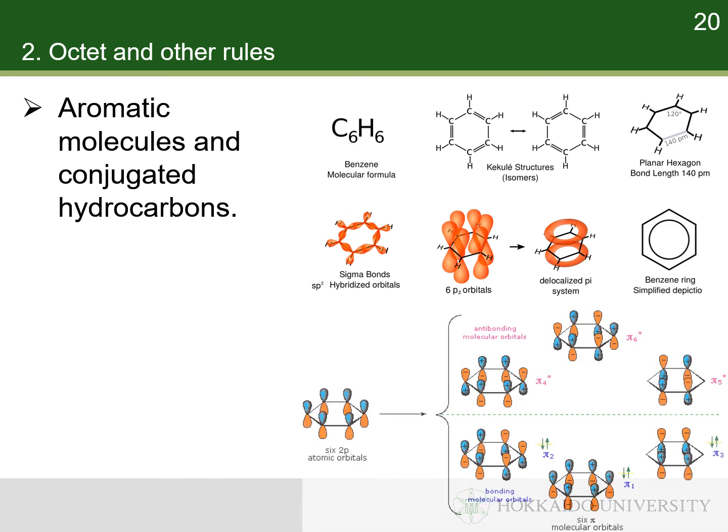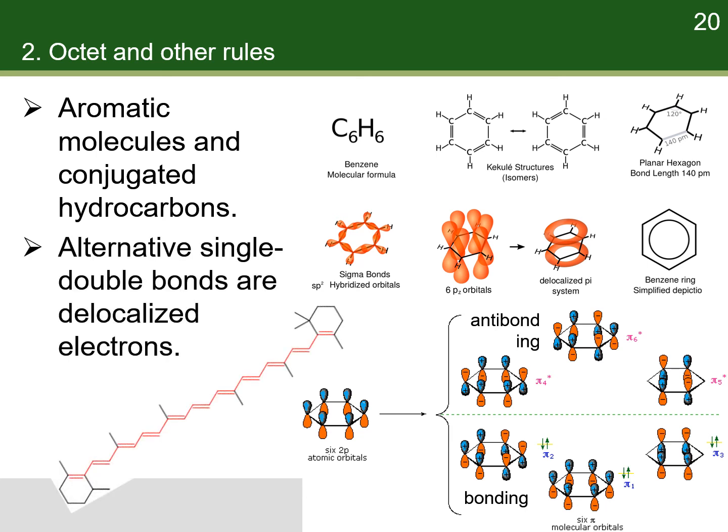The molecular orbital diagram of benzene from the 2pz orbitals is shown below. There are 3 bonding orbitals and 3 antibonding orbitals. There are 6 electrons in those orbitals. In the ground state, all electrons are in the bonding orbitals, so that the benzene molecule is stabilized. In conjugated hydrocarbons, alternating single and double bonds in their Lewis structures are actually delocalized electrons. They are free to move in the delocalized molecular orbitals. Thus, conjugated hydrocarbons are conductive.